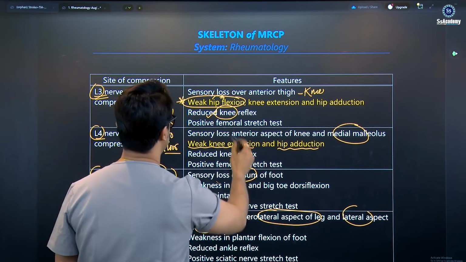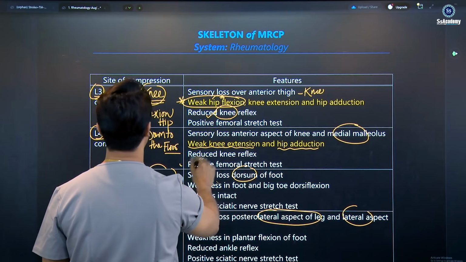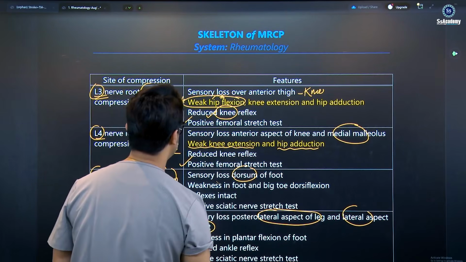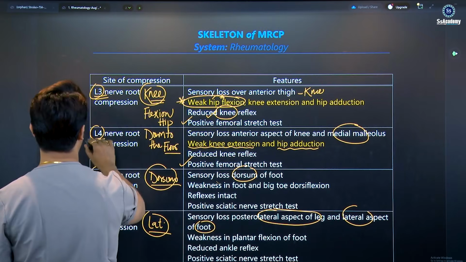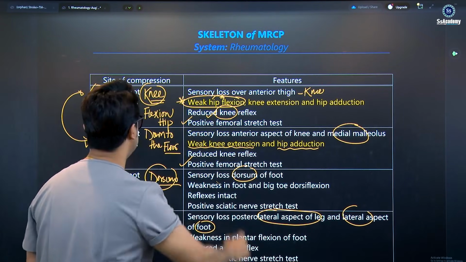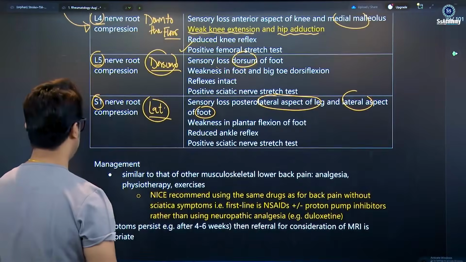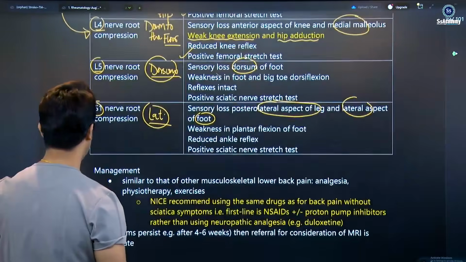L3 has a positive femoral stress test, and positive femoral stress in both cases, you see. In L3 and L4 there are a few differences that we need to learn by differentiating points. Weak hip flexion is L3.